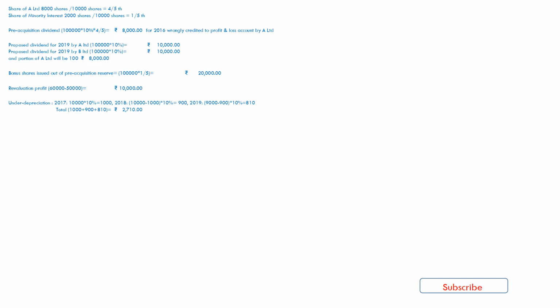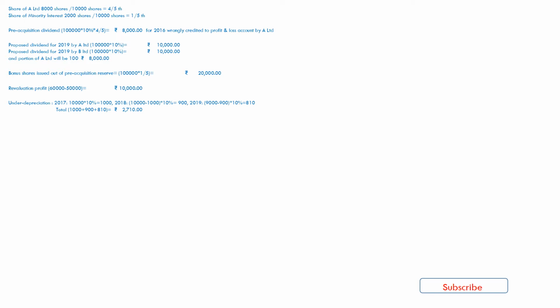So total under depreciation will be 1000 plus 900 plus 810 equal to 2710, which also not deducted or debited in profit and loss account of B Limited.